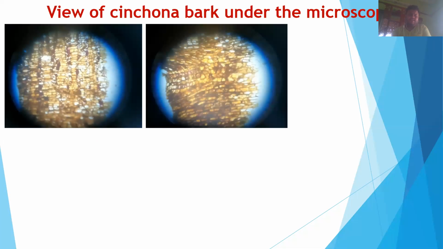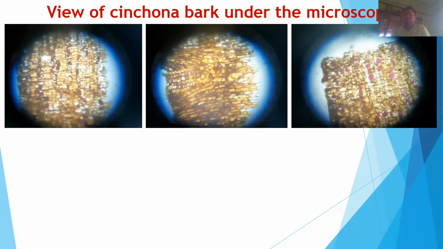The second picture, a visual picture of the cinchona bark under the microscope. Another picture, in which we can visualize a pink spot under the microscope.